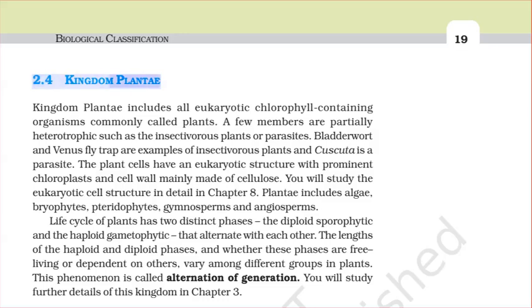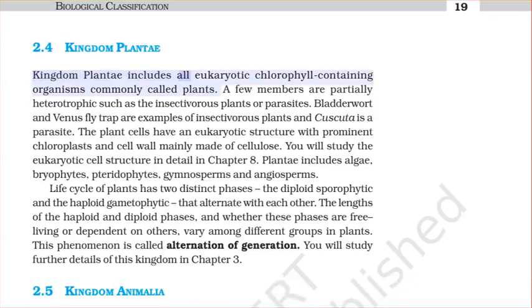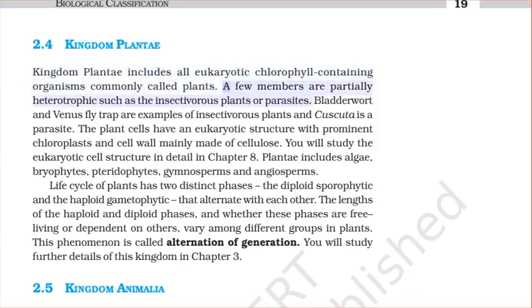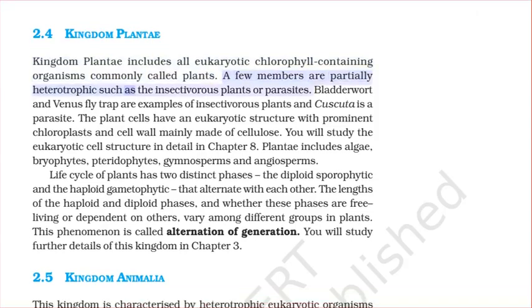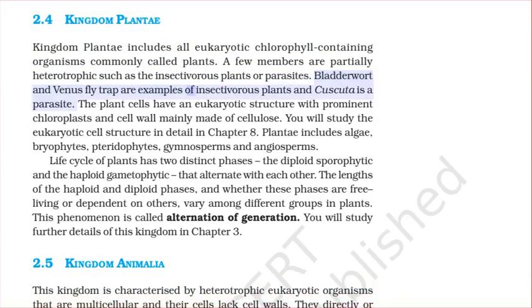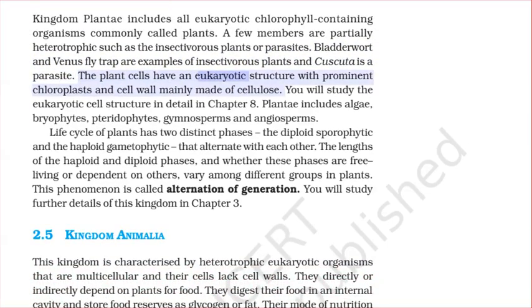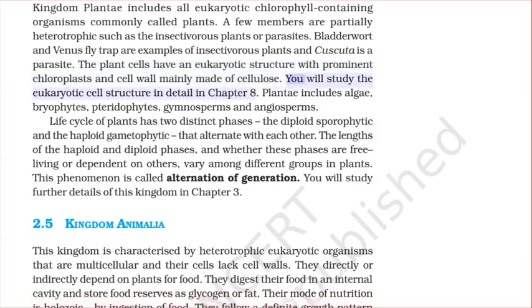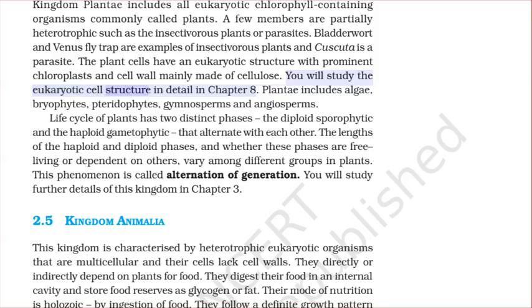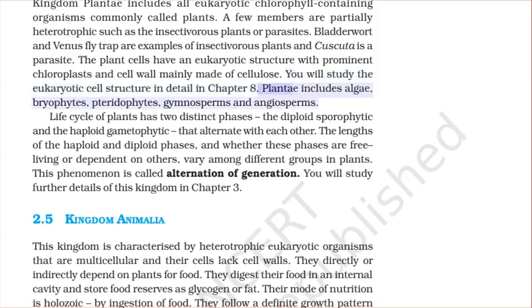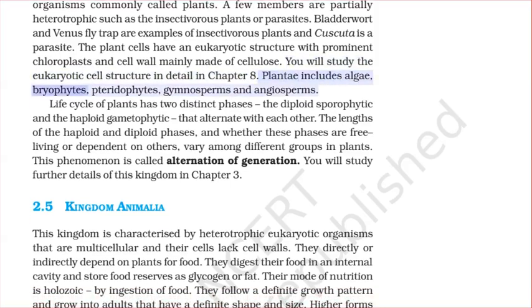2.4 Kingdom Plantae. Kingdom Plantae includes all eukaryotic chlorophyll-containing organisms commonly called plants. A few members are partially heterotrophic, such as the insectivorous plants or parasites. Bladderwort and Venus flytrap are examples of insectivorous plants, and Cuscuta is a parasite. The plant cells have a eukaryotic structure with prominent chloroplasts and a cell wall mainly made of cellulose. You will study the eukaryotic cell structure in detail in Chapter 8. Plantae includes algae, bryophytes, pteridophytes, gymnosperms, and angiosperms.